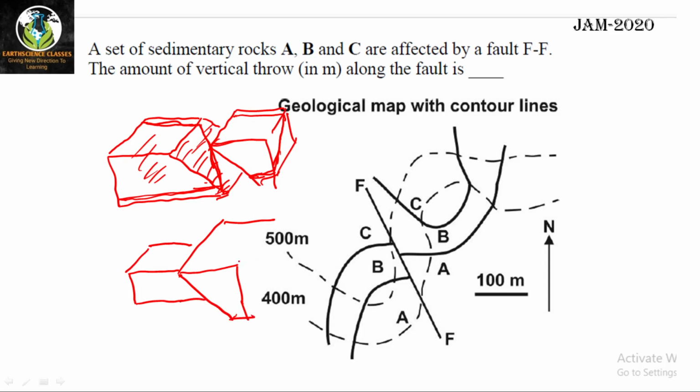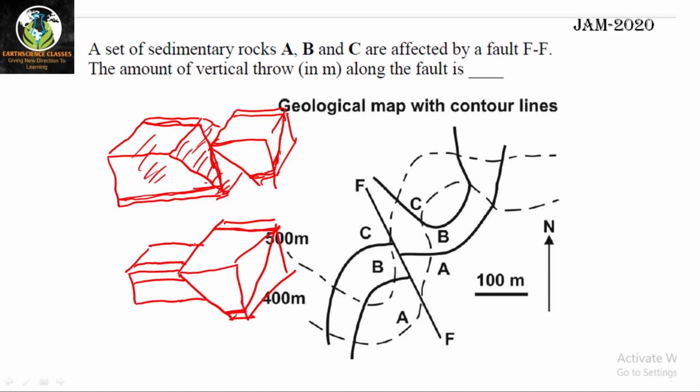This is the outcome, right? After erosion, what are you getting? You are getting the bed here, or the contact, right, in the footwall, and in the hanging wall you are getting this, then this, and this one. Okay, I hope now it is clear.